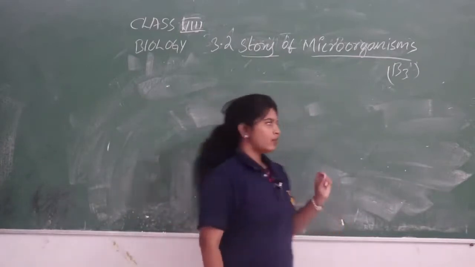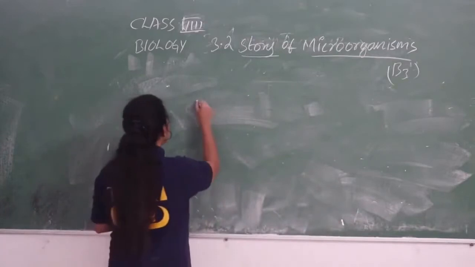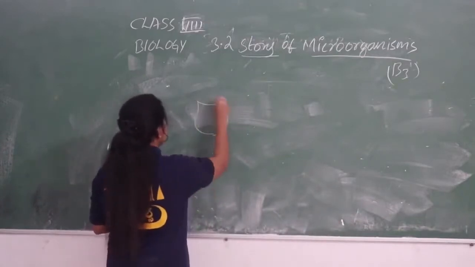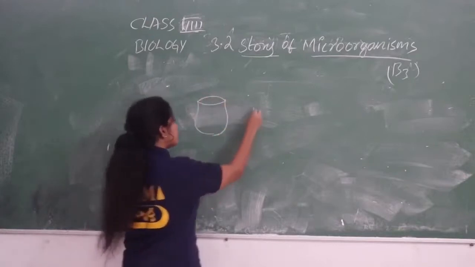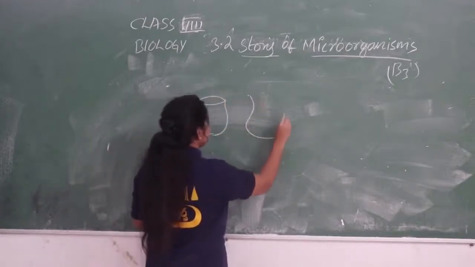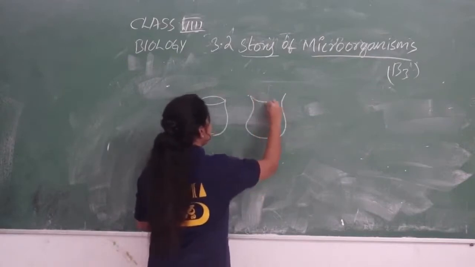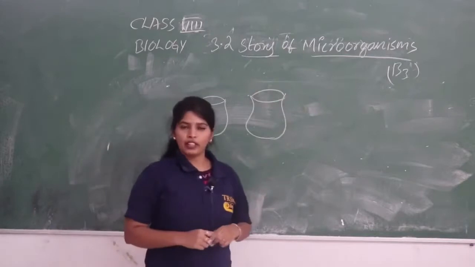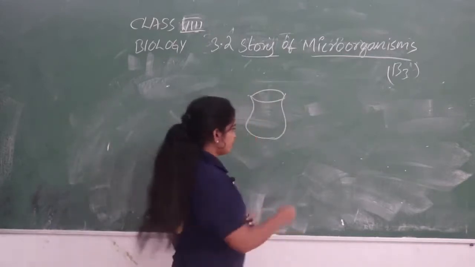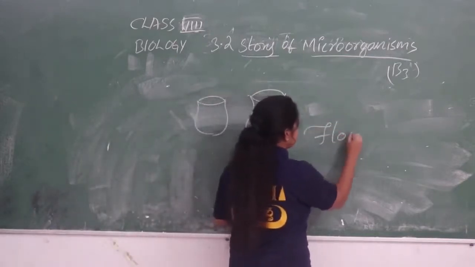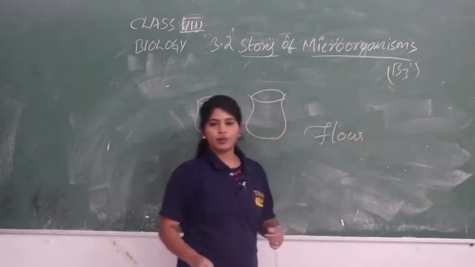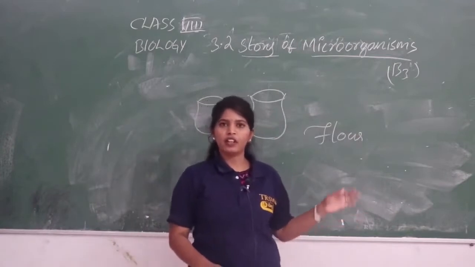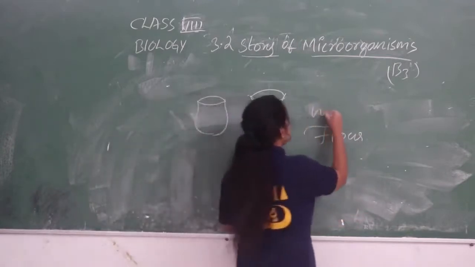So here we will do one experiment. Yesterday I told you that we will take two cups or two vessels. Imagine this as a vessel or a pot, and this as a vessel or a pot. We are taking two pots and keeping flour in them. I'll take wheat flour and mix this wheat flour with warm water.